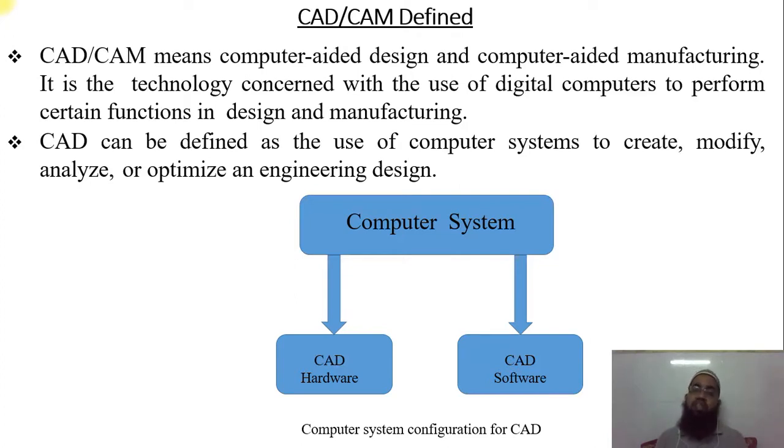Some software is used for non-commercial purposes also, and some software is fully used for commercial purposes. Like this, we are using different types of software. So here, if I speak about computer aided design, the software we use is SolidWorks, CATIA, Creo, and AutoCAD, and many more as per the requirement of the industry.